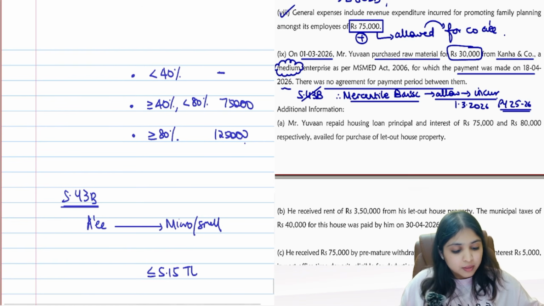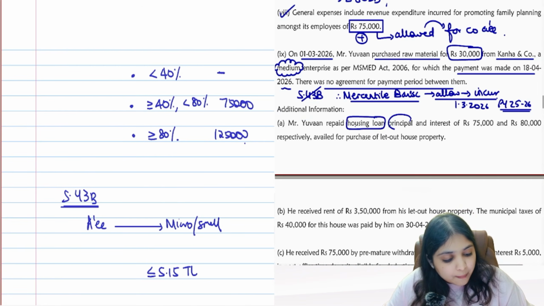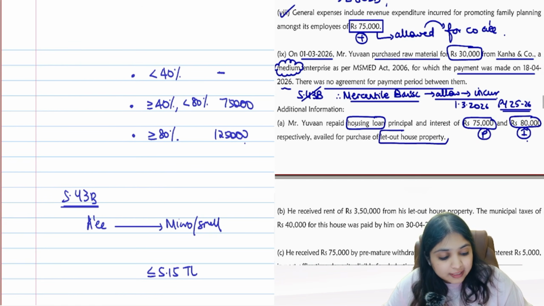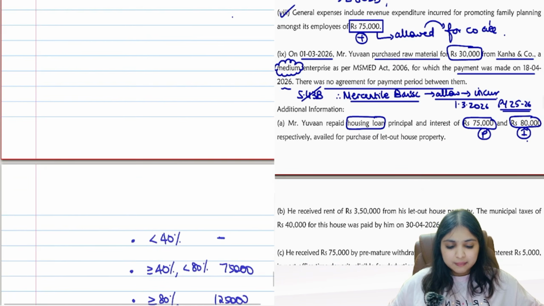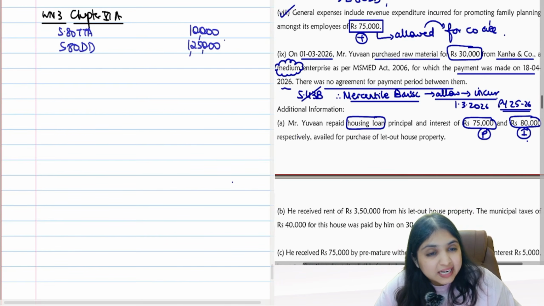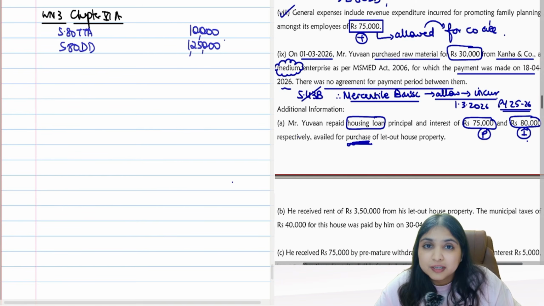Okay, now come. Additional information. Mr. Yuvan repaid housing loan, principal and interest, 75,000 and 80,000 respectively. So 75,000 principal repayment, 80,000 interest payment, availed for purchase of let out property. Principal repayment, what is coming to your mind? ATC will come to your mind, guys. So ATC, principal repayment, the loan should be to purchase or construct the property. Yes, it is to purchase a property.